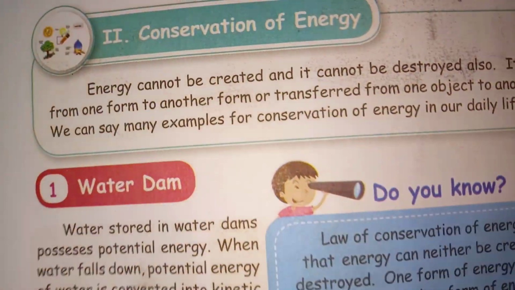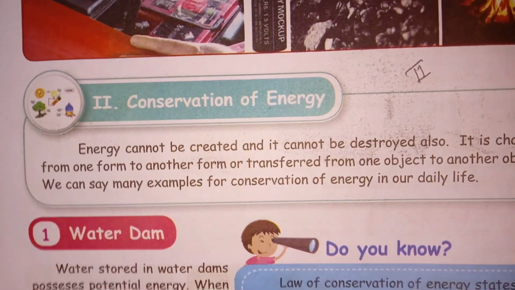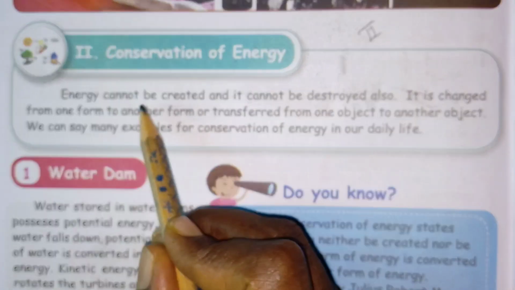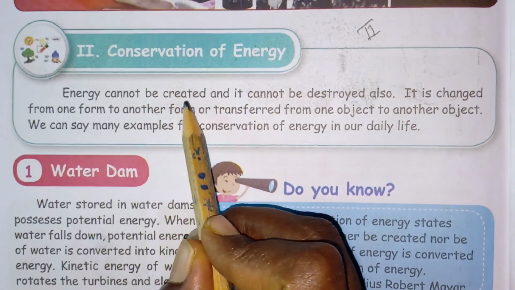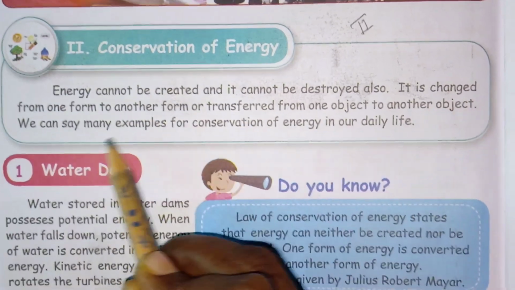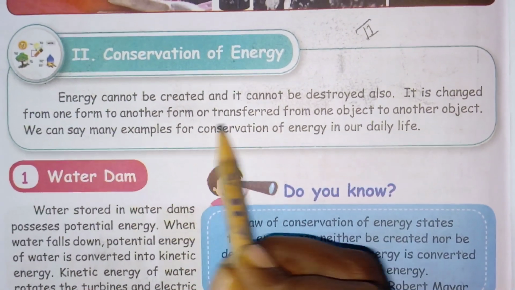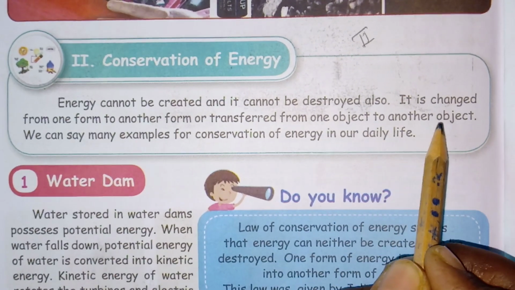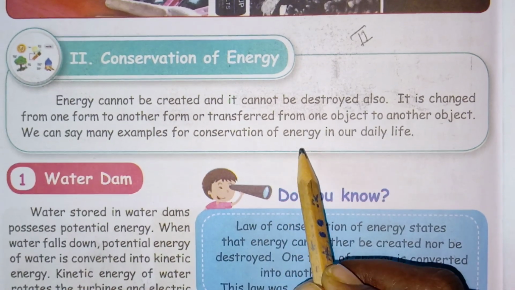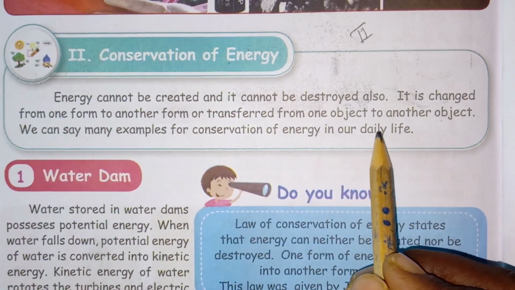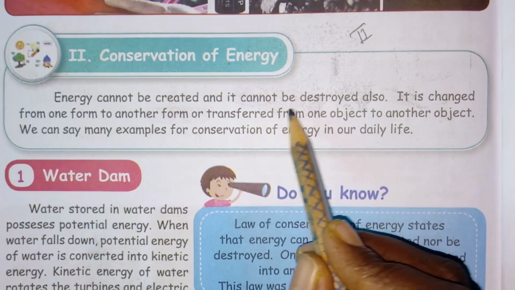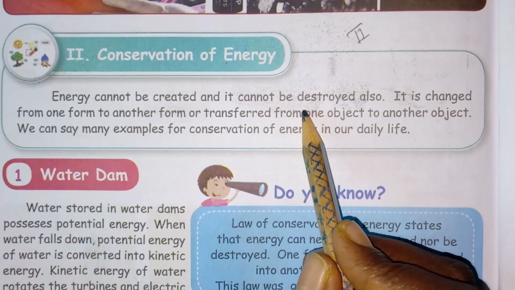Next, we are going to learn about conservation of energy. Energy cannot be created and it cannot be destroyed either. It is changed from one form to another form, or transferred from one object to another object. We can give many examples of conservation of energy in our daily life. See children, what does conservation of energy mean? Very simple. We cannot create energy and we cannot destroy energy. That is called conservation of energy.